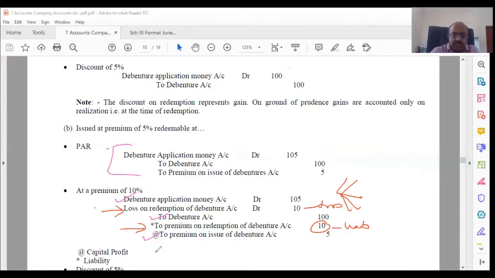So this one is a capital profit. This is a liability. This is a loss to be written off. So we are repeating what is at par, but we are inserting these two items, the red ones, like the earlier time when we did, same thing. Okay. Now the last one, like this, what will happen? Discount, whatever the percentage, you will repeat this entry only because there is a benefit you are going to get. Therefore, nothing else but this entry will come. Let us see.